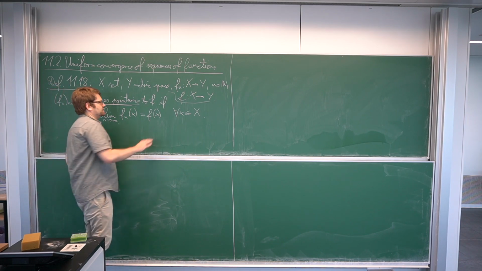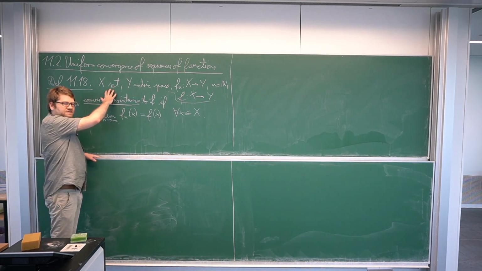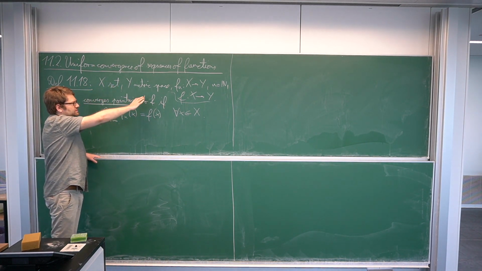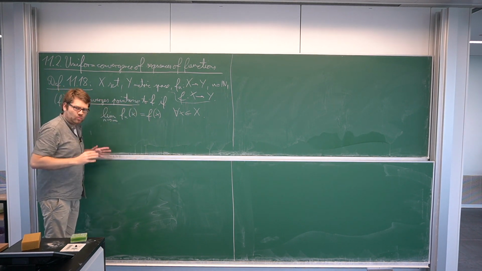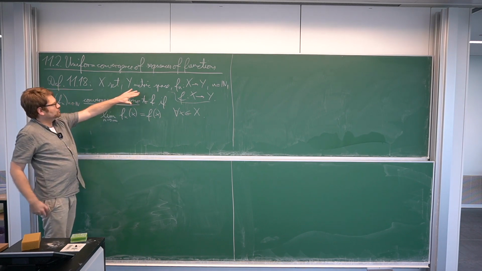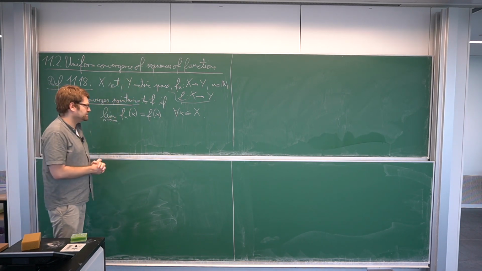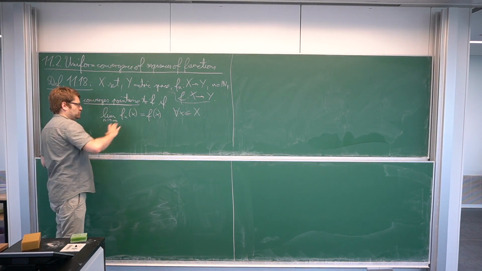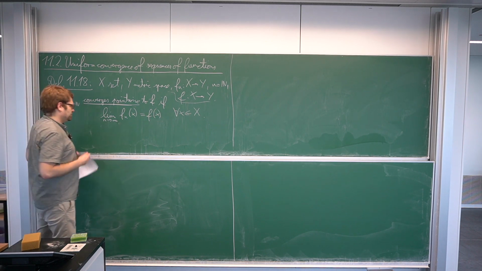Now, this is the most general setting, in the sense that X can be an arbitrary set and Y can be an arbitrary metric space. So here we use the notion of convergence in the metric space Y. We will later on mostly use Y equal to R or to C, so we will only consider a basic case in this section, but anyway, this is the most general notion of convergence of sequences of maps.